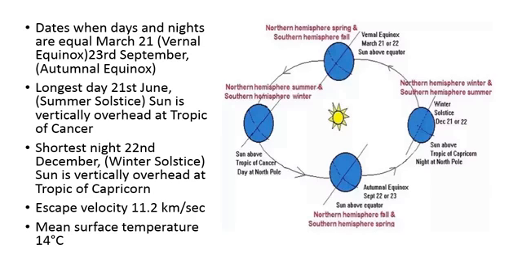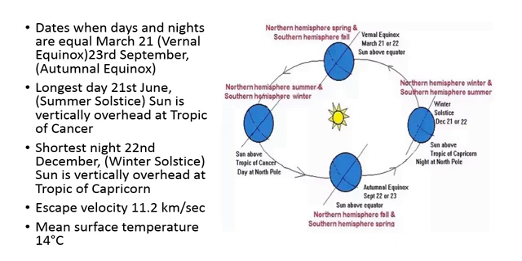Longest day 21st June, the summer solstice. The sun is vertically overhead at the Tropic of Cancer. Sun rays will fall on the Tropic of Cancer here. So the northern hemisphere is completely getting light of the sun and the southern hemisphere is away from the sun. So here the duration of day will be longer compared to the southern hemisphere. So summer in the northern hemisphere and winter in the southern hemisphere.